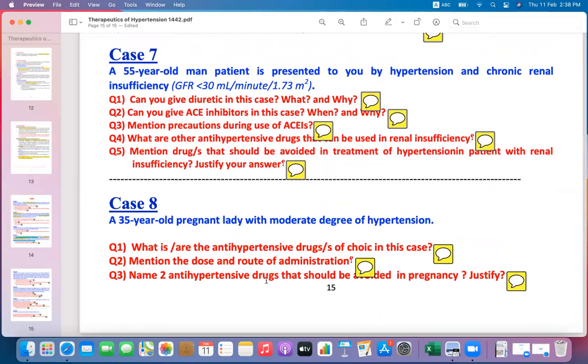A 35-year-old pregnant lady with moderate degree of hypertension. What are the antihypertensive drugs in this case?